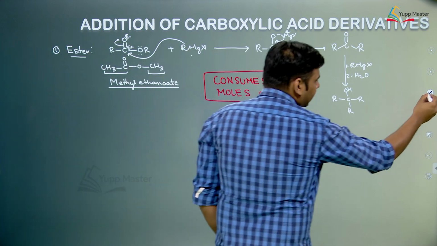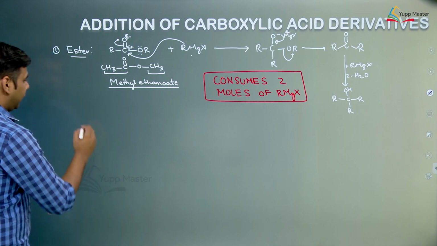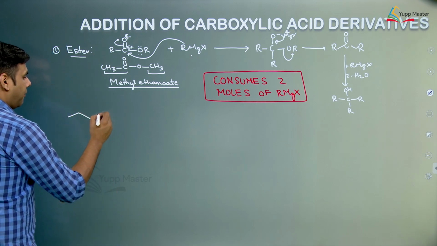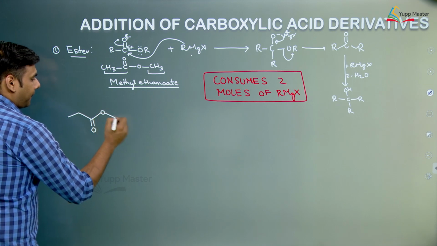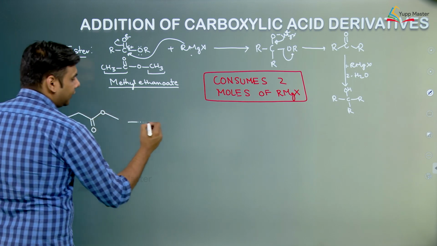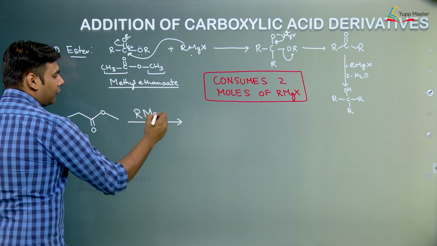Let us try 2-3 questions on this. Suppose we are having an ester something like this. We react this with RMgX. Now what would be the product?